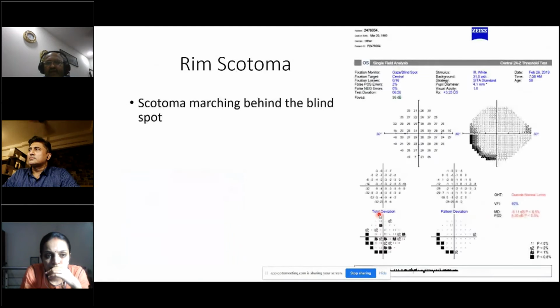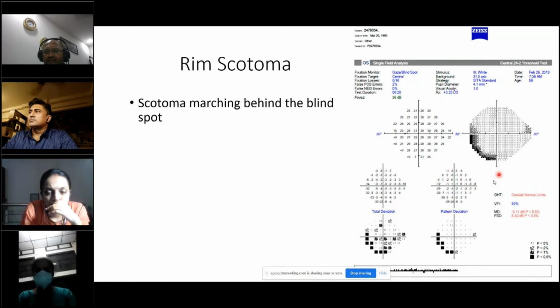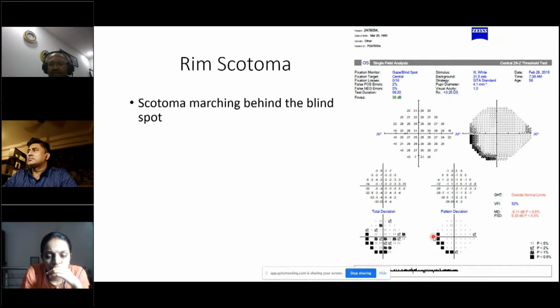Coming to rim scotoma. Rim scotomas are mainly because the trial lens has not been placed properly in a patient who has a high refractive error requirement. For example, the patient's foveal threshold is 36. He's got very good vision, visual acuity of 1.0, but look at his refraction, 3.25. If the trial lens has not been placed properly, there's definitely going to be a little bit of error. So you find that the scotomas are marching behind the blind spot.